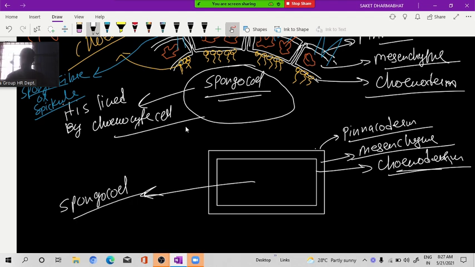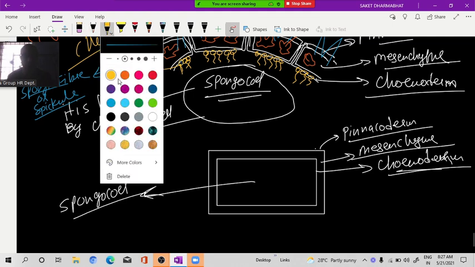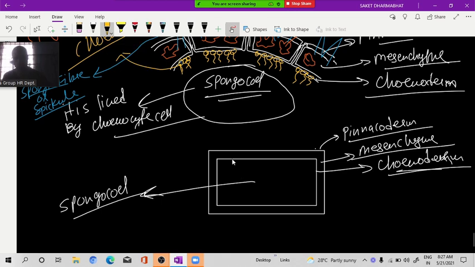Now, one thing here, some cells will be there. Coenocyte cell. Yes, these are what? Coenocyte cell.